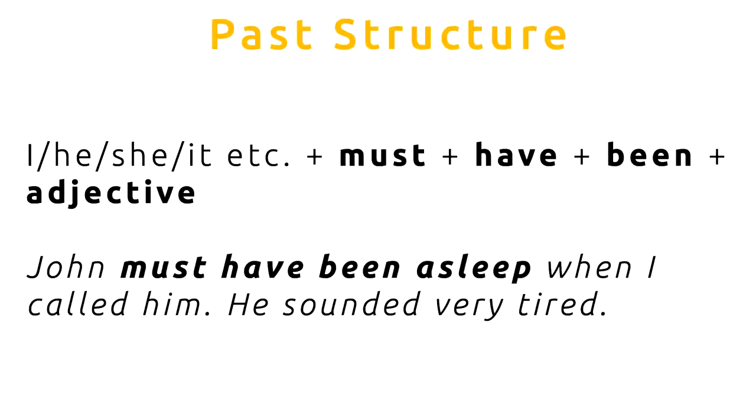If we want to talk about the past, we use this structure. A subject, I, he, she, it, etc., plus must, plus have, plus been, plus an adjective. For example, John must have been asleep when I called him. He sounded very tired. This is the past structure.